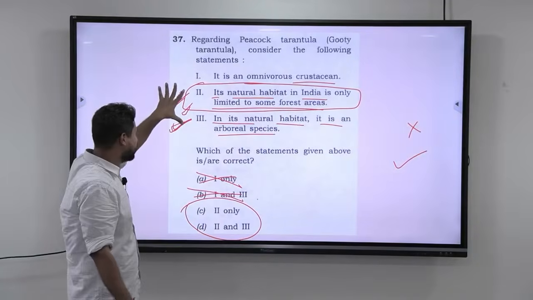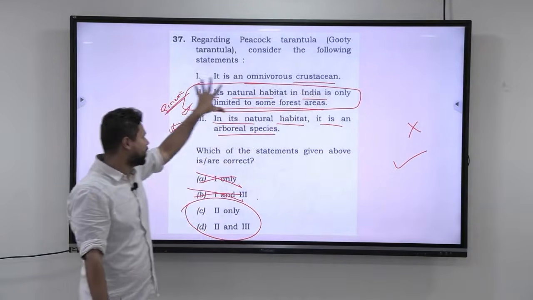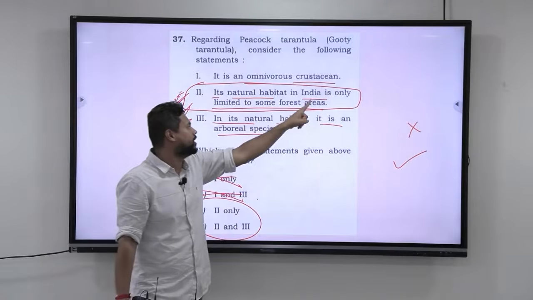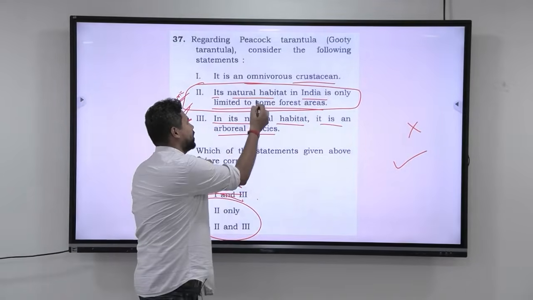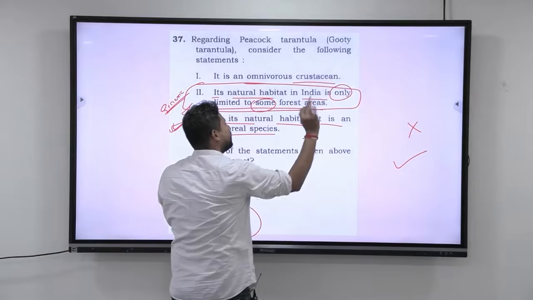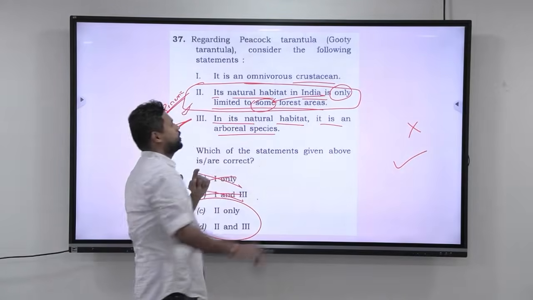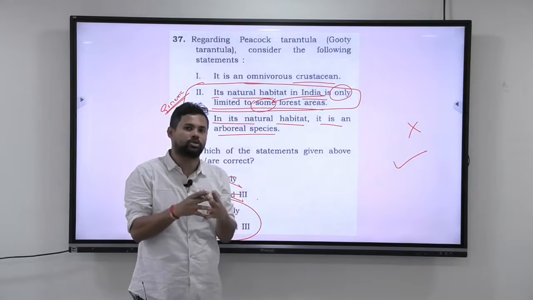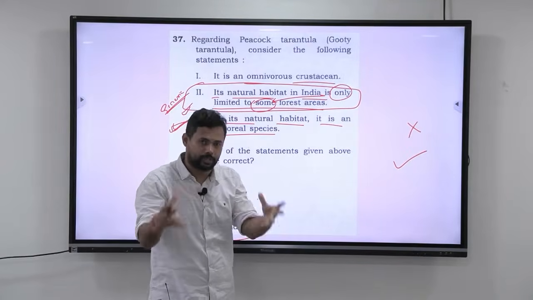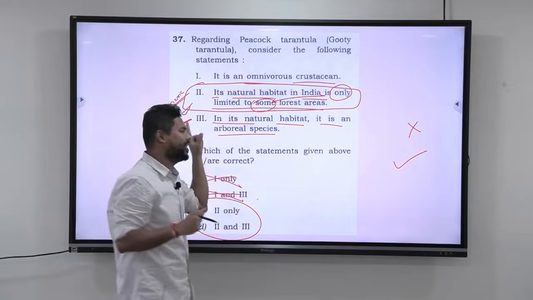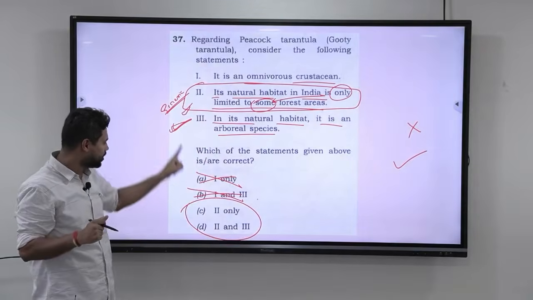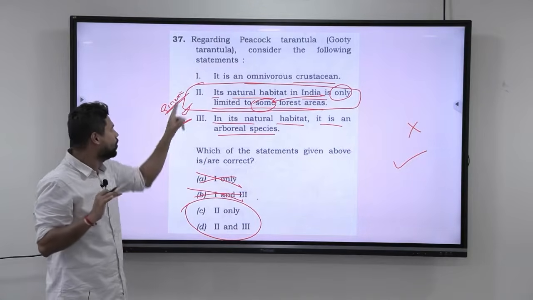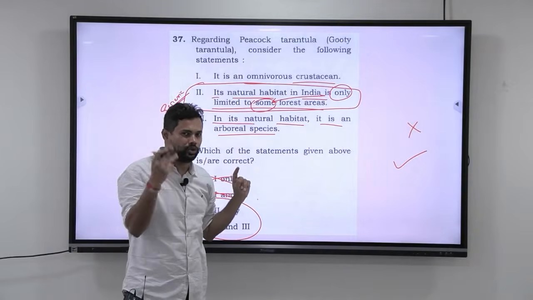So now I know there are very high chances that this particular thing, its natural habitat in India is only limited to some forest areas, is correct. Just because you've used "only," don't eliminate it, because it says some forest areas. What is the "some forest areas"? Some forest areas can be 70% also. Some forest areas can be 30% also. So there is very high probability that this can be correct. So the second statement is correct, and automatically the first statement goes wrong. So you don't have to worry about it.